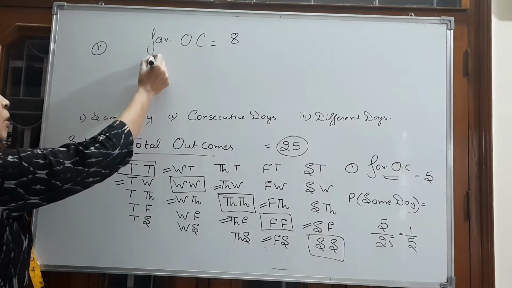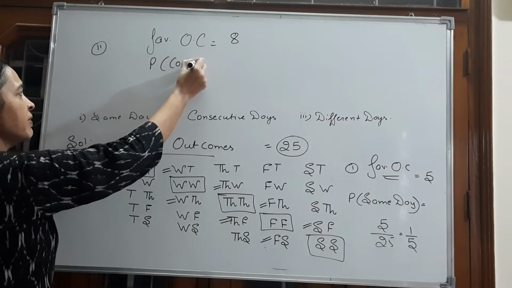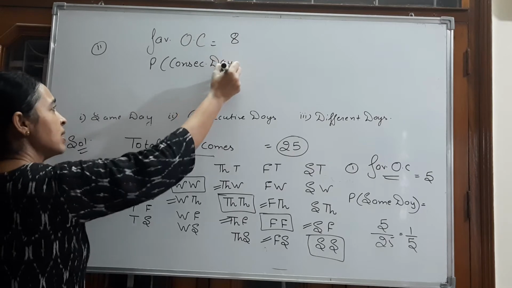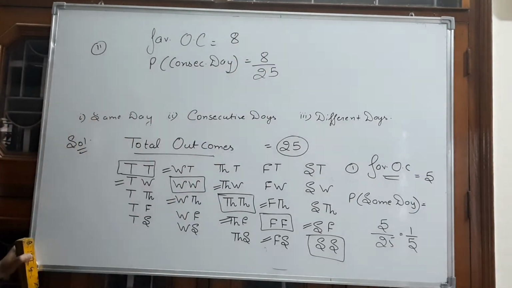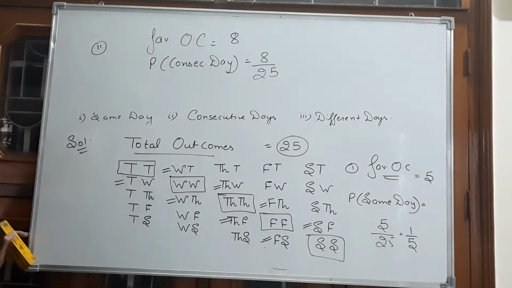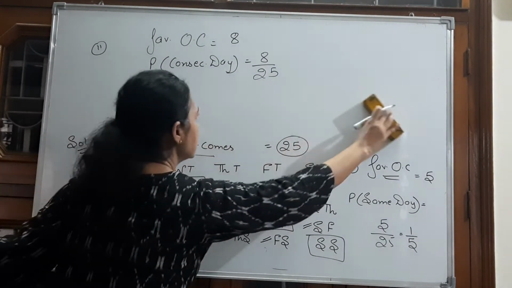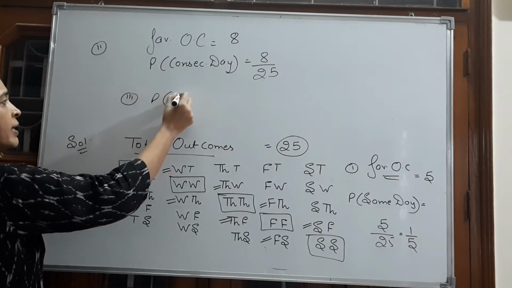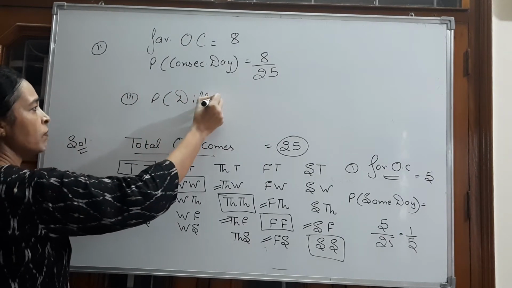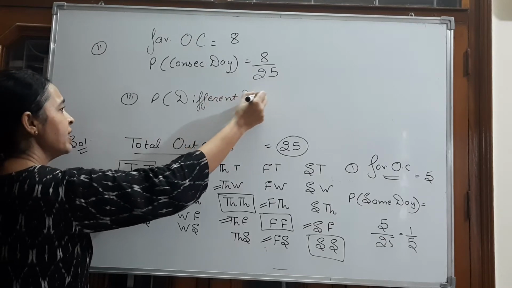So what will be the probability that they visit consecutive days? Favorable outcomes are 8 upon total outcomes are 25. Probability is 8 by 25. Part 3. What will be the probability that they visit on different days?